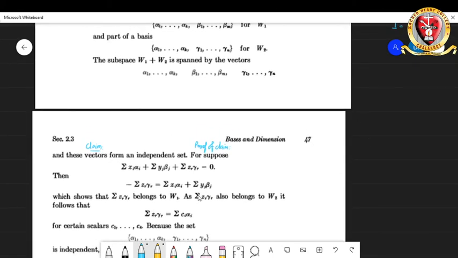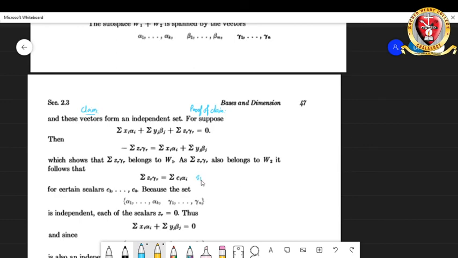And already we know that summation zr gamma r will belong to W2, because these gamma 1, etc., gamma n are coming inside W2. So since it belongs to W2, it belongs to W1 and it also belongs to W2. So that element can be written as a linear combination of alpha 1, etc., alpha k, because it belongs to both of them.